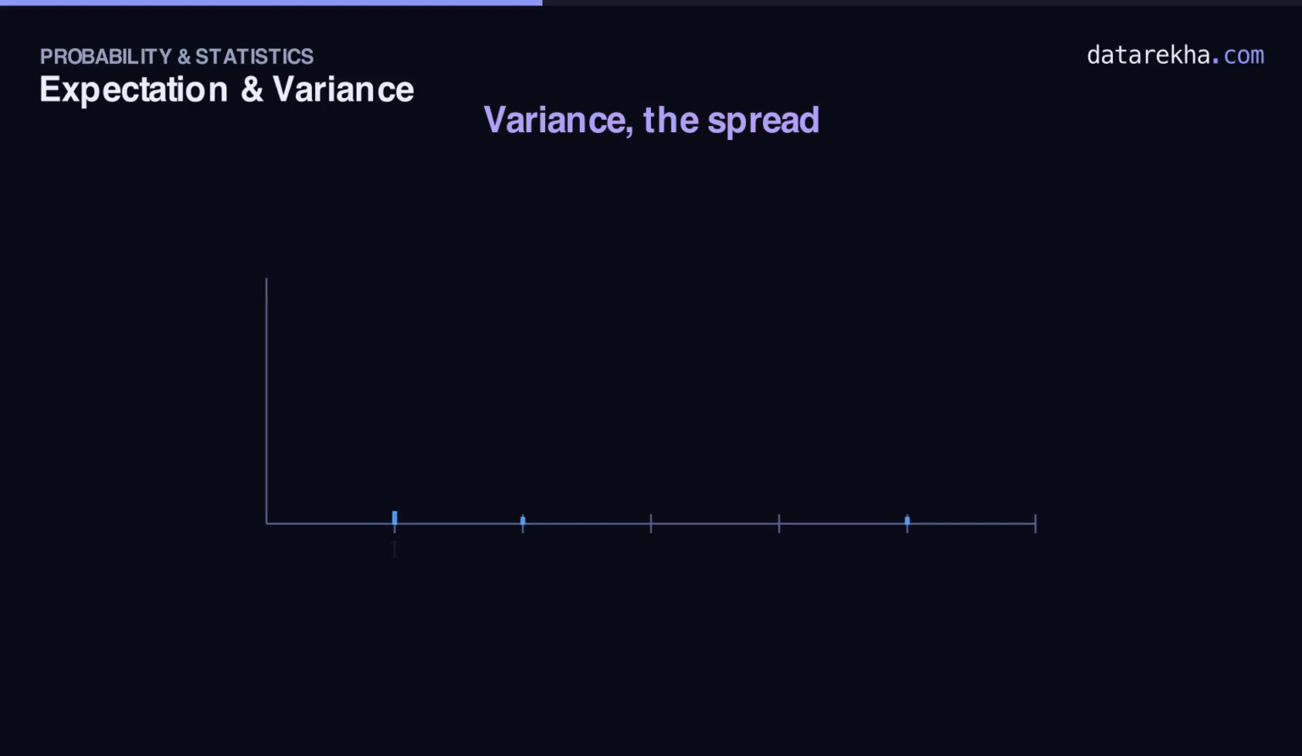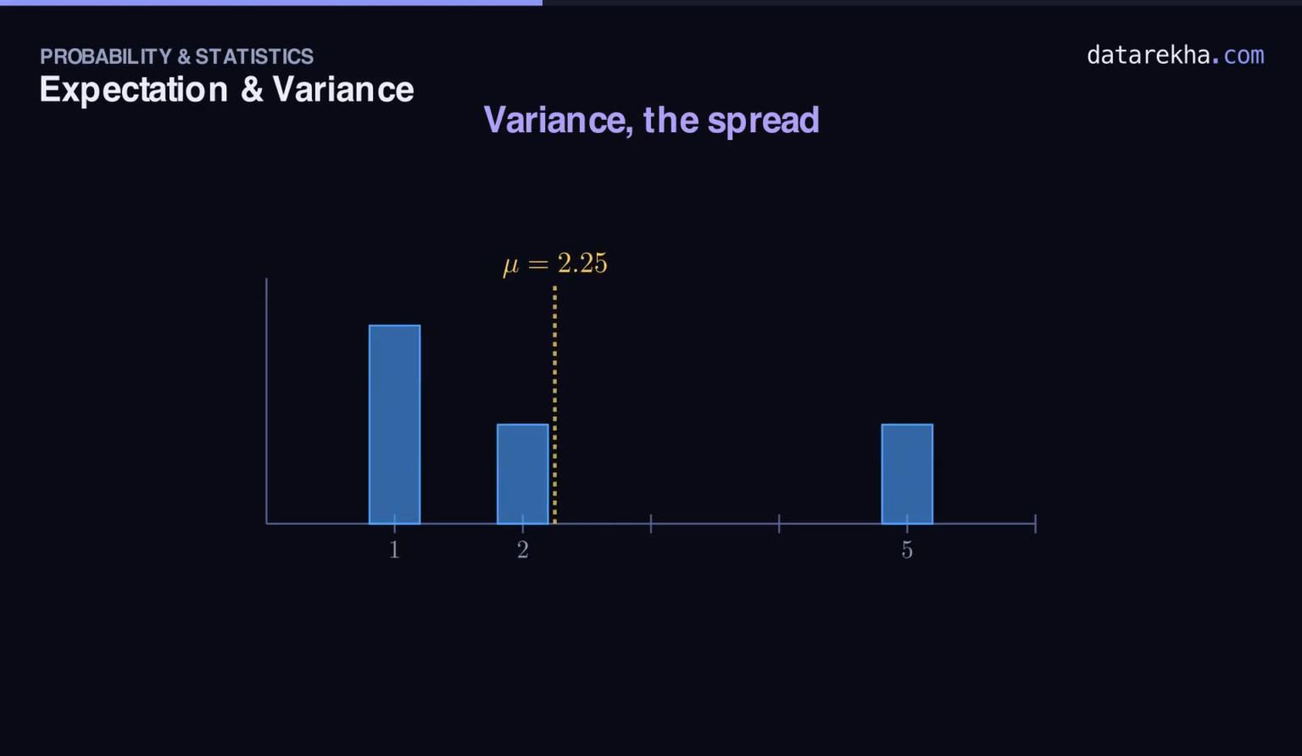Back to our chart, with the mean marked at 2.25. Each value sits some distance from that line. It's the deviation. Value 5 is far to the right. Value 1 is to the left. Draw those deviations as arrows from the mean out to each value. Square each one, weighted by that value's probability, and add. And that sum of weighted squared distances is the variance.